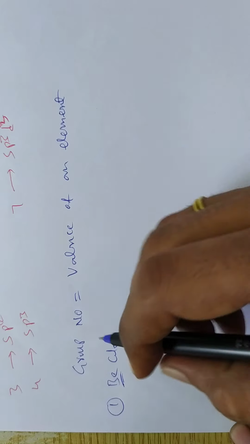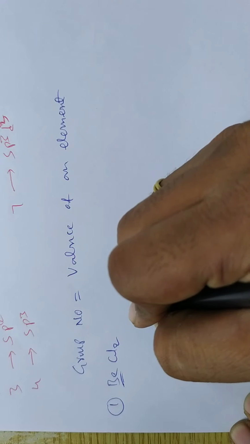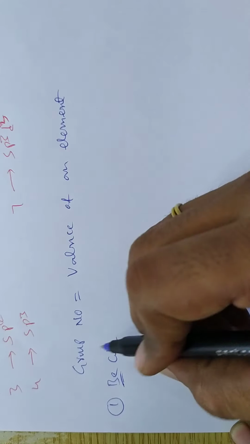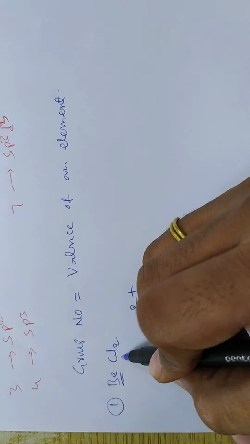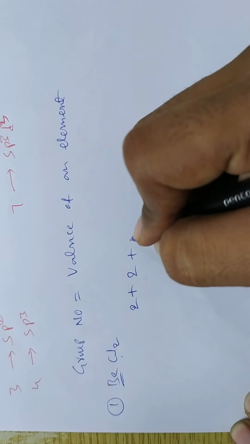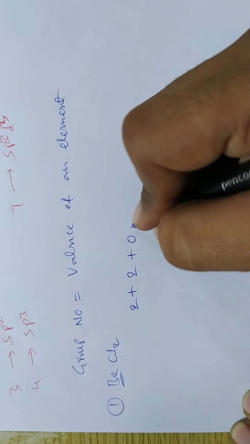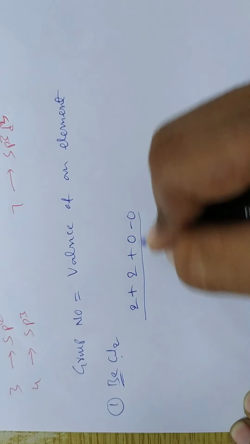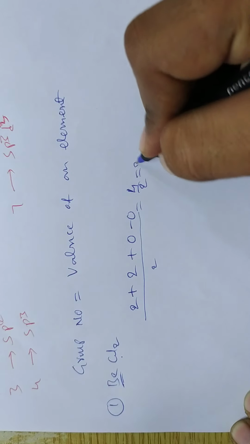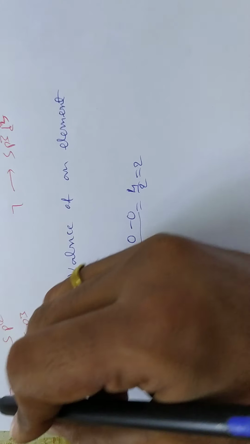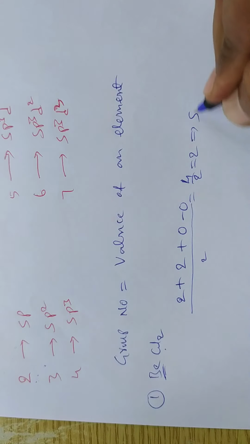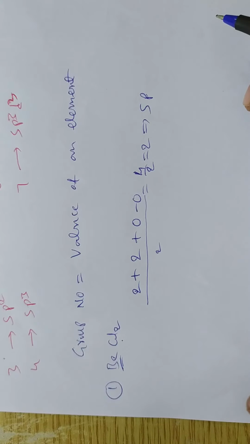Then its valency is 2. So I am substituting in the formula: 2 plus monovalent atoms. Chlorine is a monovalent atom, how many in number? 2. So 2 plus 2. Is there any anion? No, so 0. Is there any cation? 0. So by 2, it is 4 by 2, which is 2. Whenever 2 is coming, the hybridization is sp.